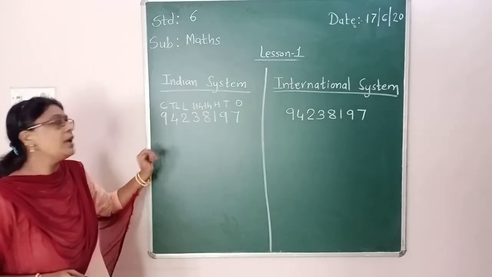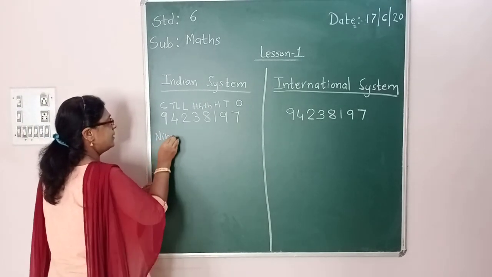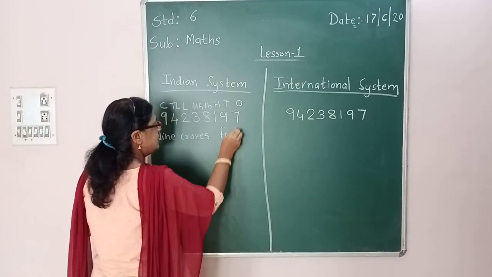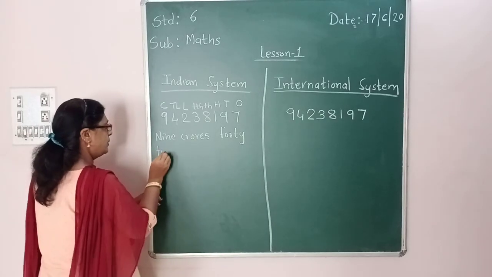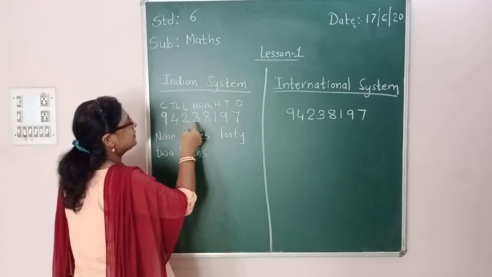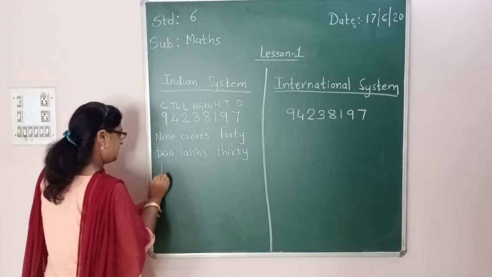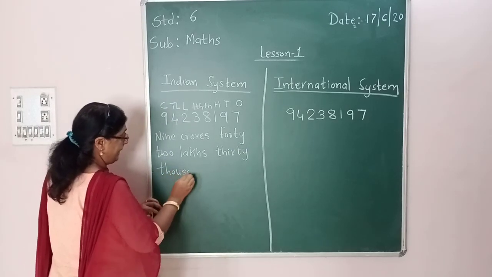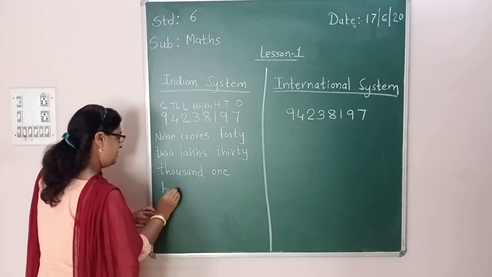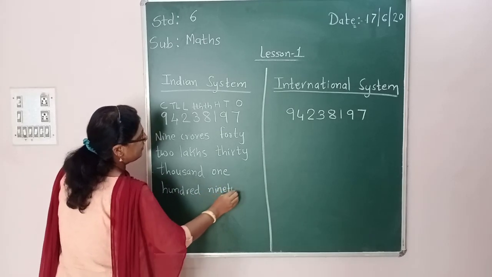I will write this number name as 9 crores 42 lakhs 38,000 197.